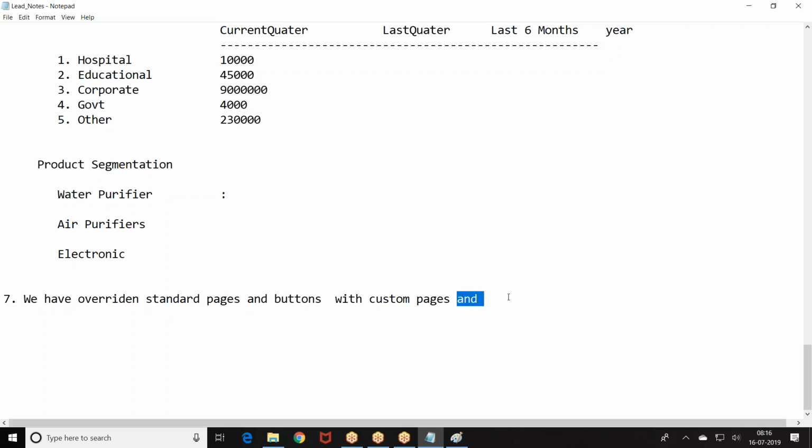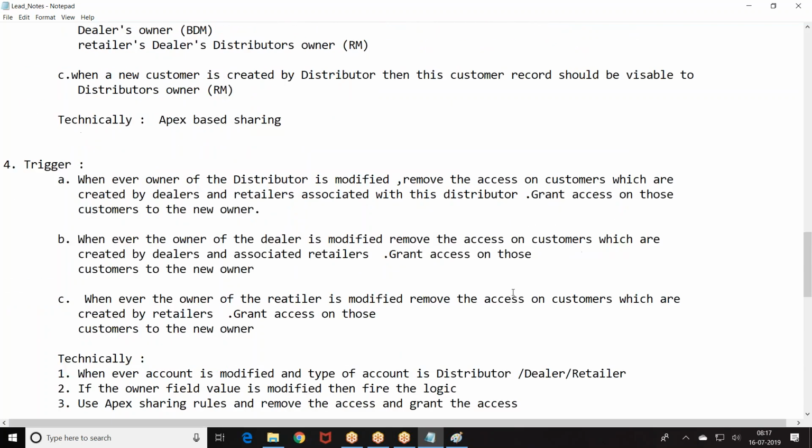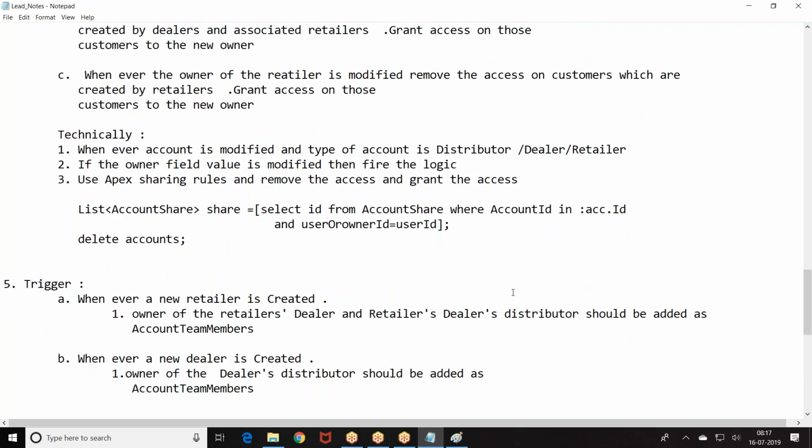the custom page. So can you specify the flow? We got the leads. When the leads are qualified, they are converted into accounts. Accounts are again two categories: dealership or customers. Whenever a new dealer is created, if it's a distributor or dealer, their primary contact will be created automatically as a committee user.